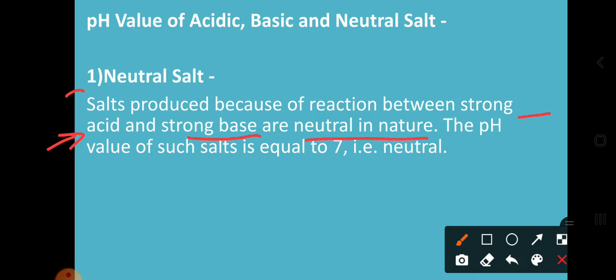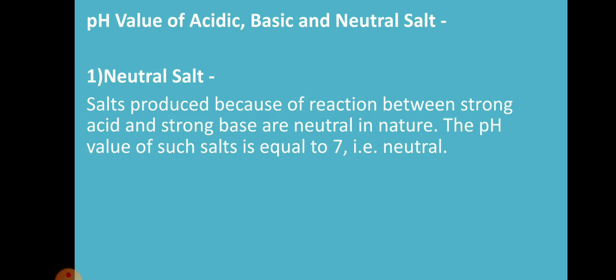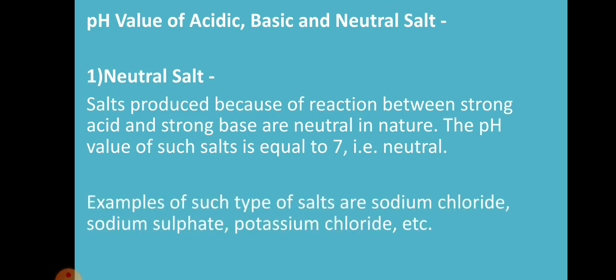So where can you get this neutral salt? When the reaction is going on between a strong acid and a strong base, both things should be strong. So which nature do they have? They are neutral in nature. So the pH value of such a salt is equal to 7. So how can you get this neutral salt? With the combination of strong acid and strong base.